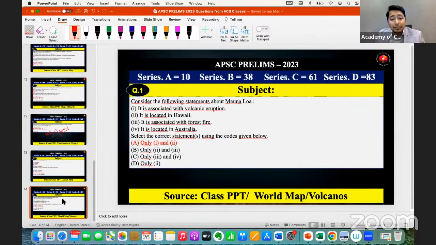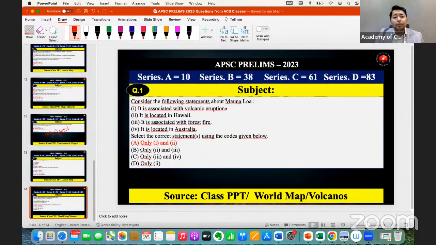Consider the following statements about Mauna Loa. So yes, this is a part of world map. Also, this is a part of the chapter volcanoes. So we will discuss about different types of volcanoes around the world. In India, we have two major types of volcano, the Barren Island and the Narcondam Island, right? Barren is an active volcano. Narcondam is a dormant volcano.